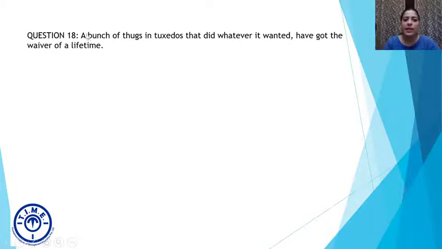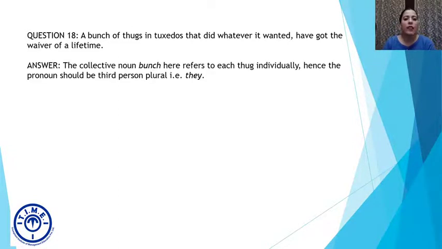Now, bunch is a collective, and then it आ रहा है, which is singular. But here I am talking about thugs. So now I'm talking about all the individual members of the collective. So whenever we break the collective into its individual parts, we have to use the plural pronoun, which is why it should be changed to they. So a bunch of thugs in tuxedos that did whatever they wanted have got the waiver of a lifetime. Because I have broken the collective noun into its individual parts, I will have to change the pronoun to plural. So it will be changed to they.